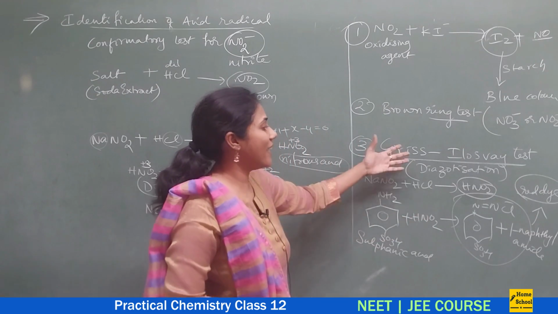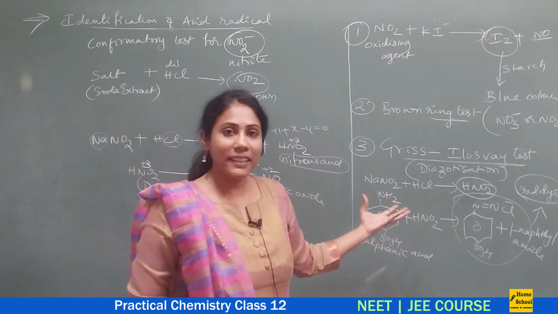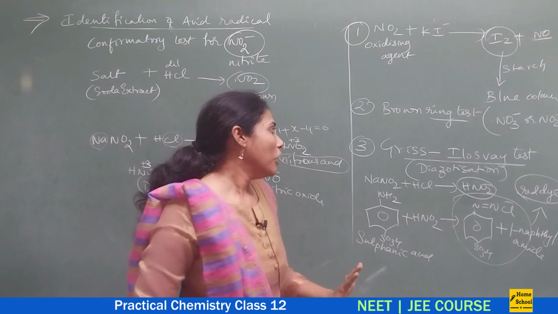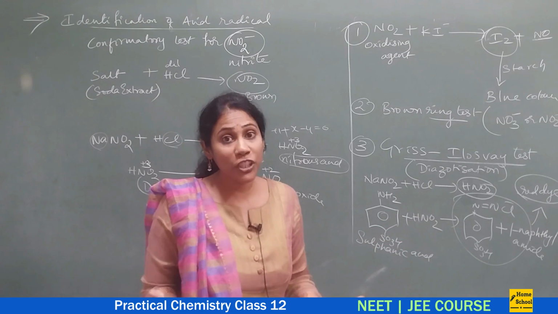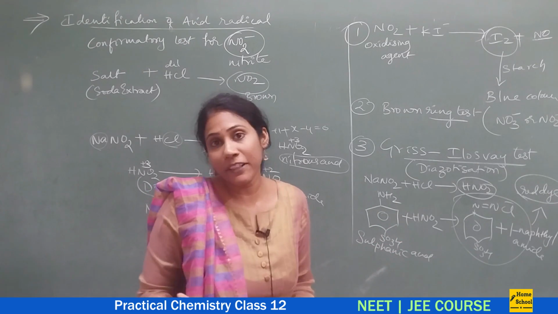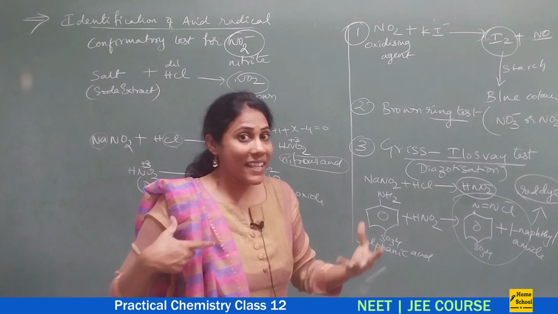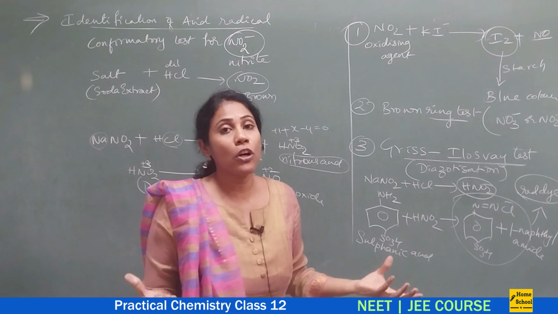This is another chemical reaction, but anyway, this is not practically done in chemical laboratories at 12th level. You will observe this in higher classes, but since it is mentioned in your practical lab manual, I am explaining it, because questions can be framed from the NCERT manual even for the competitive exam.